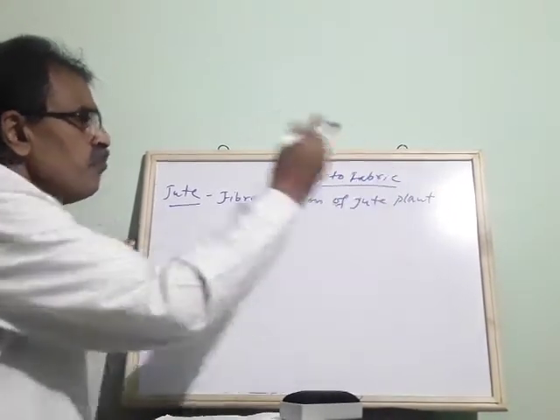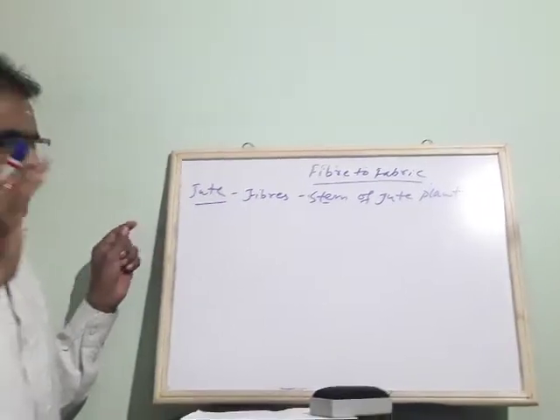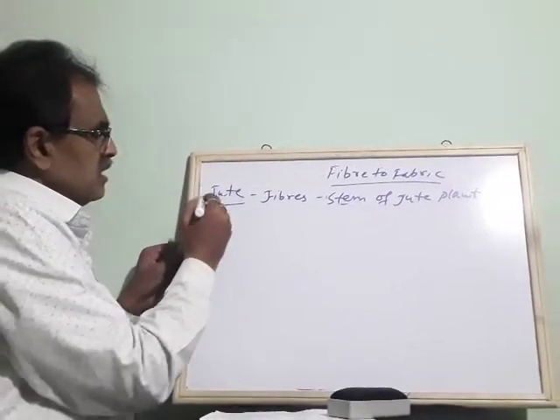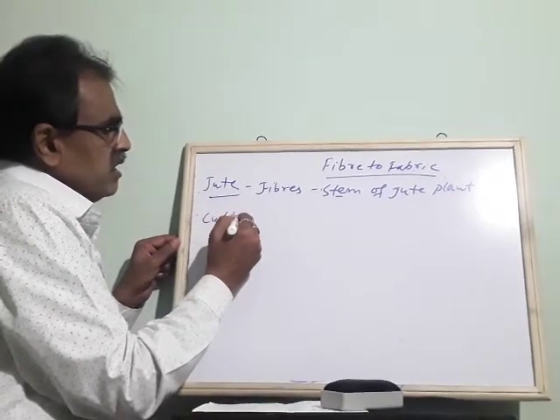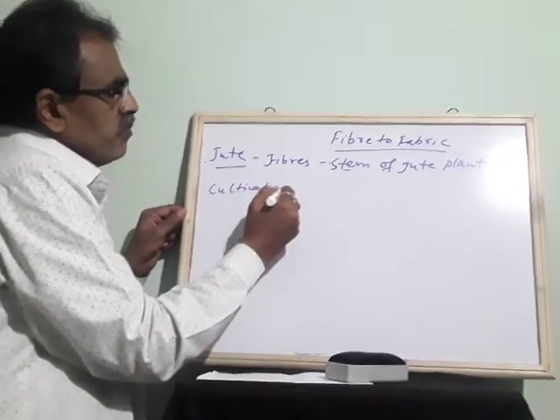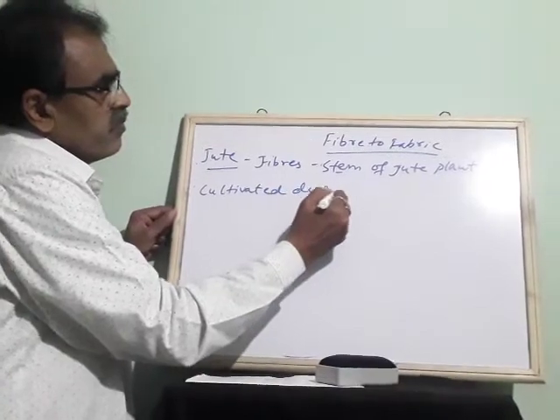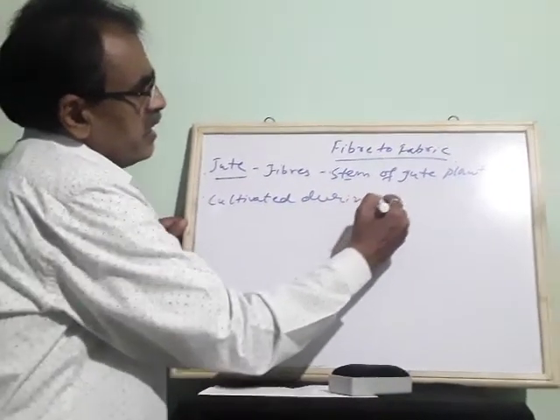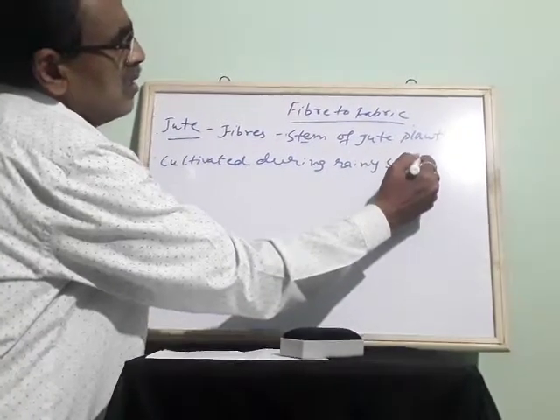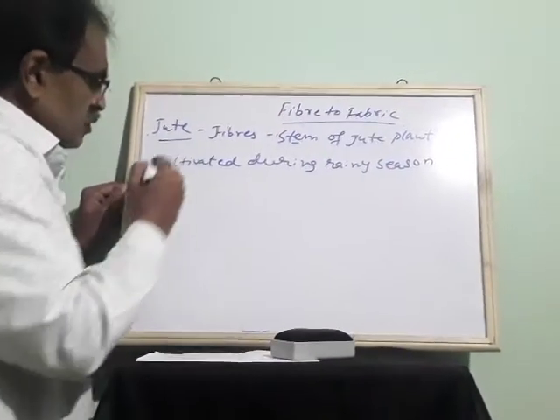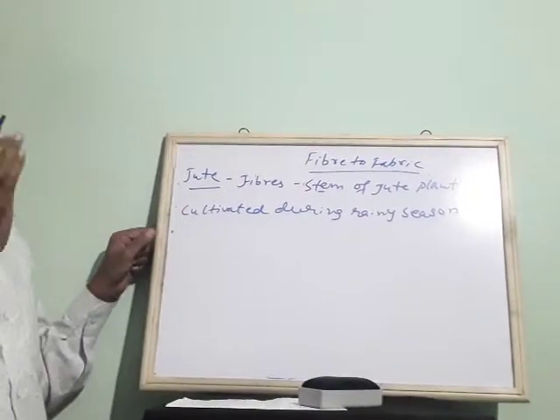So these are cultivated during the rainy season. In India, where are they available?